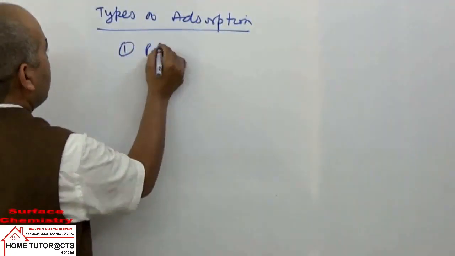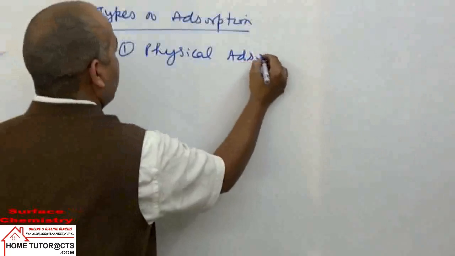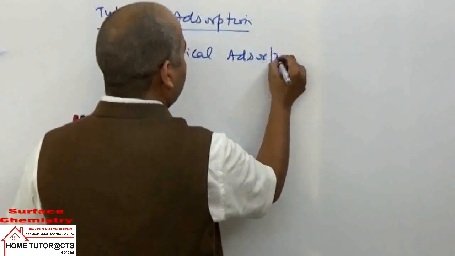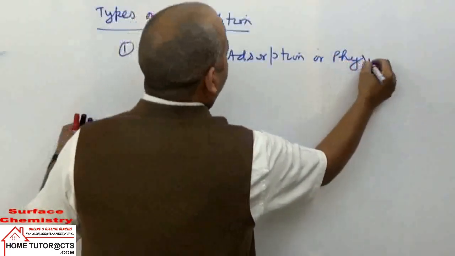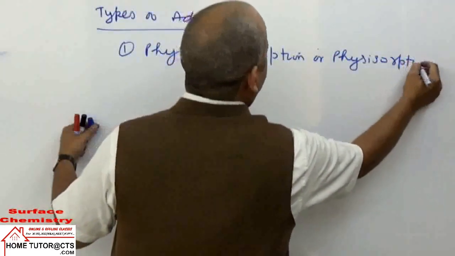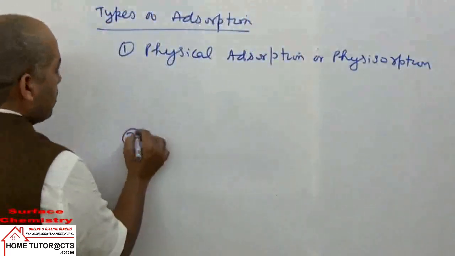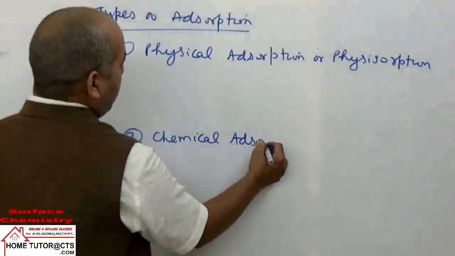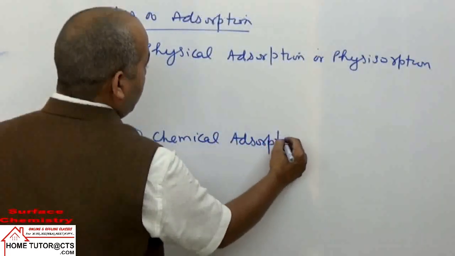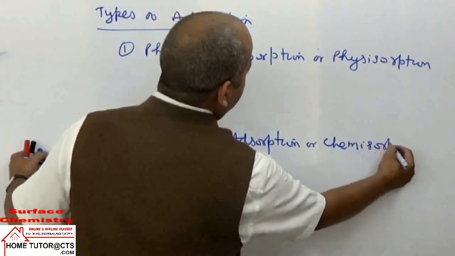One is called physical adsorption or physisorption. Second is called chemical adsorption, or in short also called chemisorption.